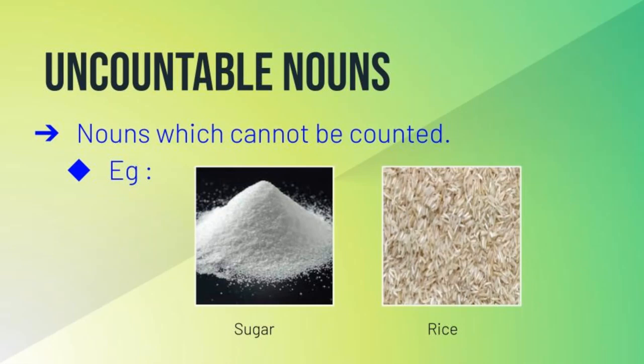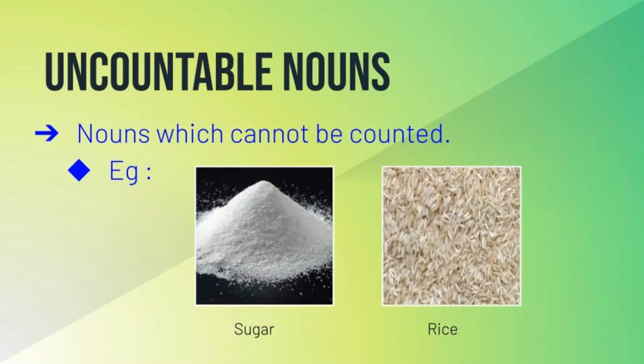Okay students, let's move to the next example. What is the second example? The second example is rice. Can you count the rice? No, we cannot count the rice and it is impossible to count. That's why rice is also an uncountable noun.